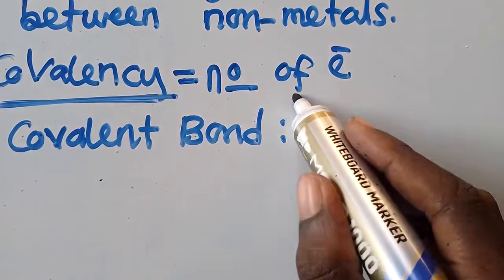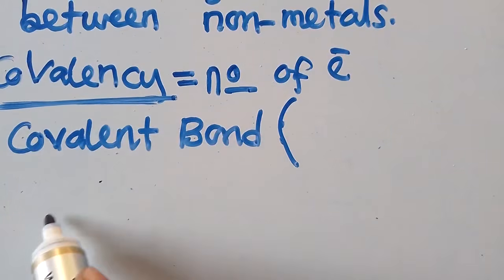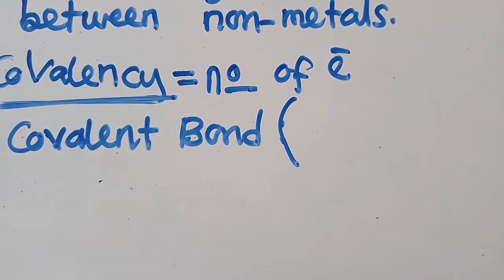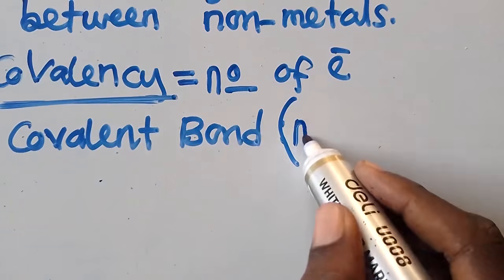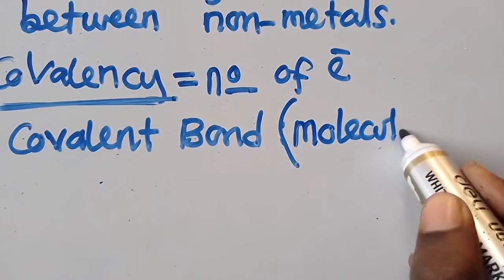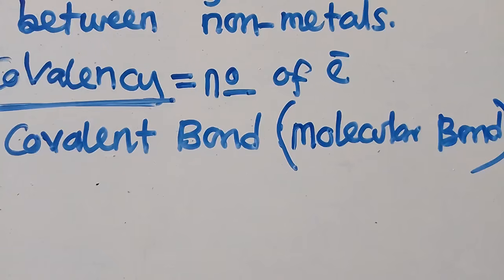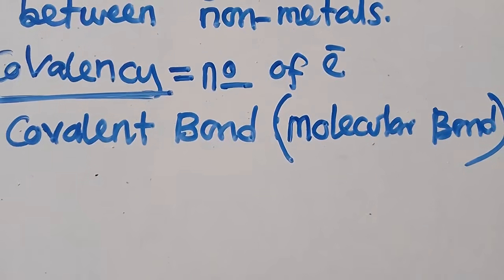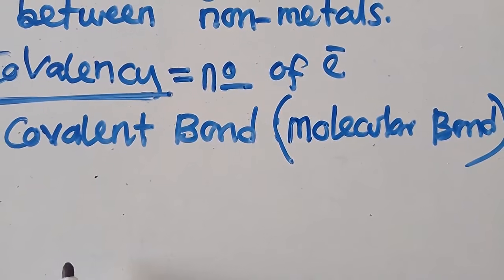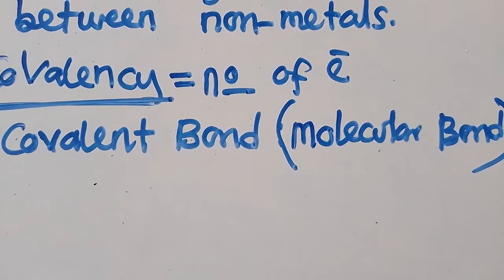The other name, since we said covalent bonding, is molecular bonding. A molecular bond is a bond of shared pairs of electrons, and this is formed between non-metals.